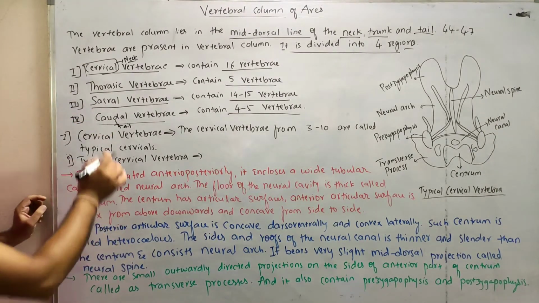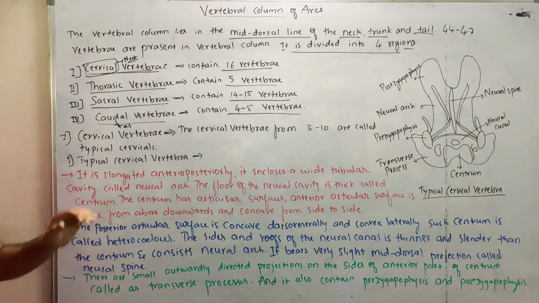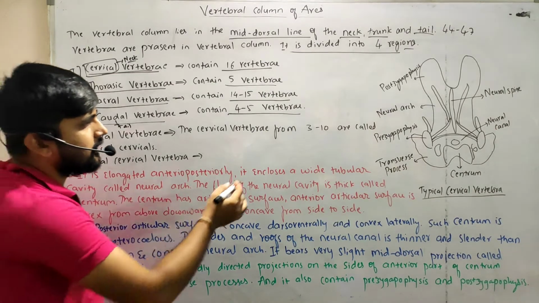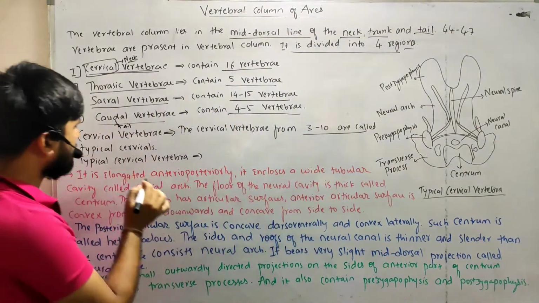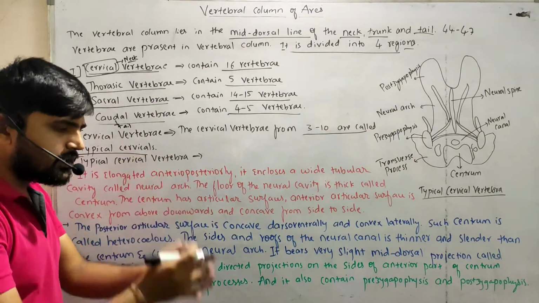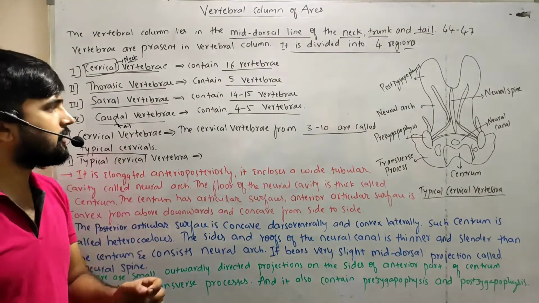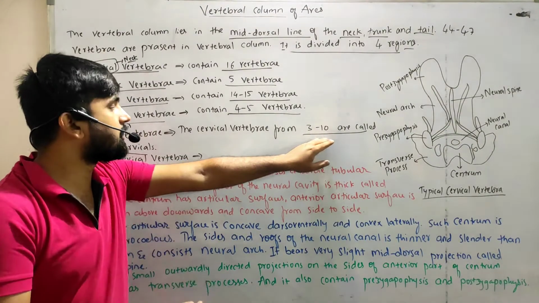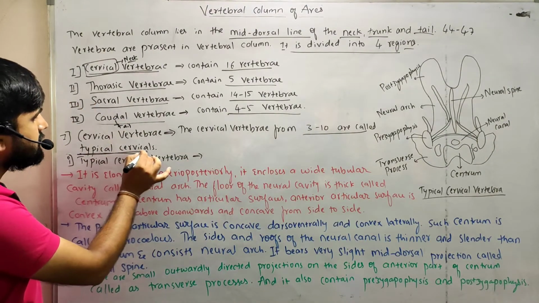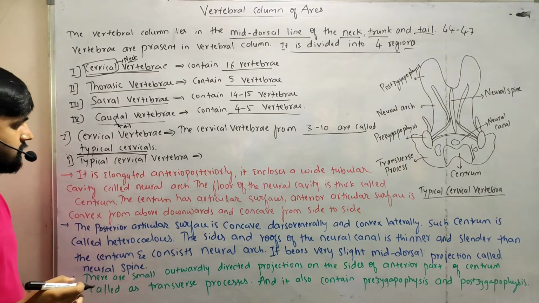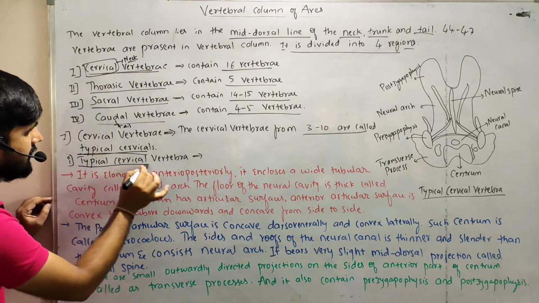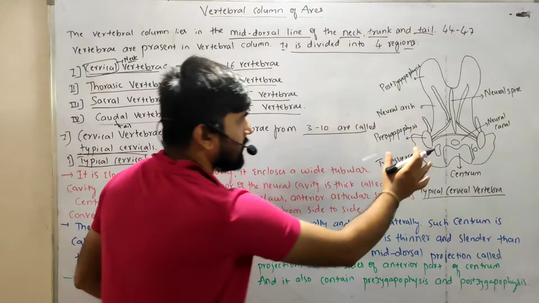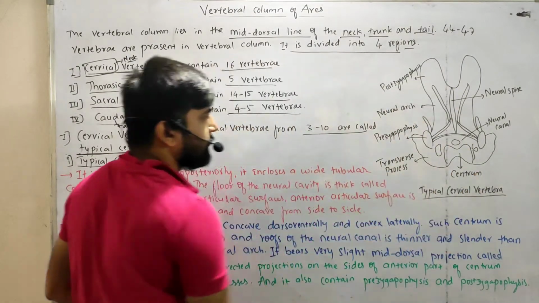First we will go with the cervical vertebrae. Here it is, the cervical vertebrae. Vertebrae 3 to 10 are called the typical cervicals. So first we look at the typical cervical vertebra, and this is its structure.